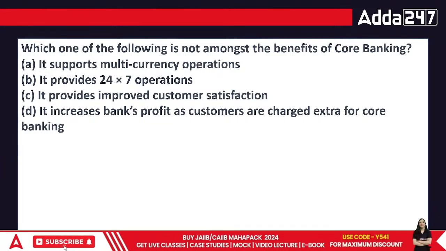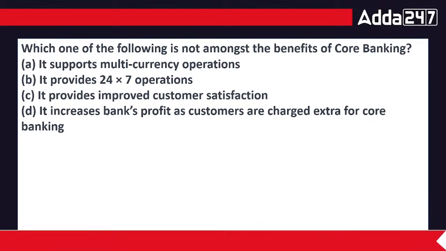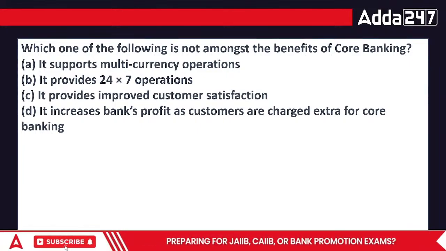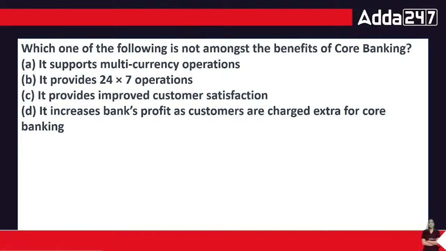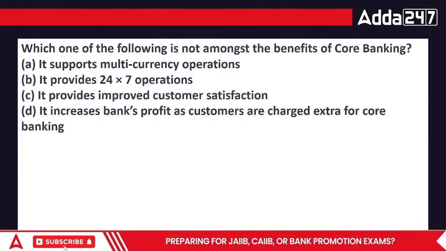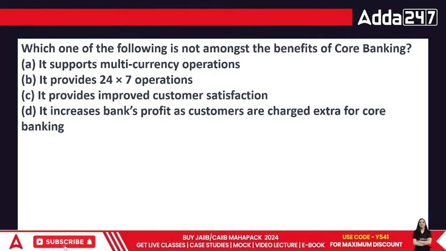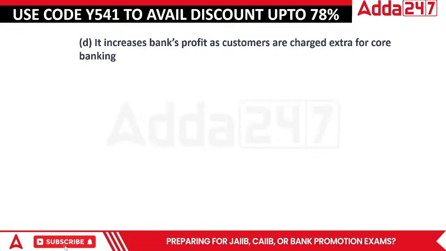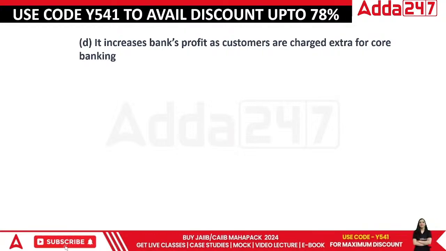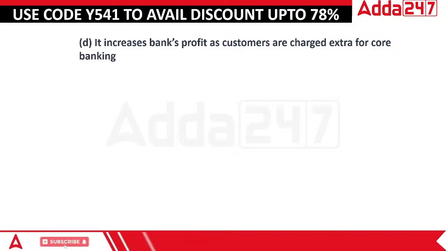So it supports multi-currency operations, or it provides 24 into 7 operations, or it provides improved customer satisfaction, or it increases the bank's profits as customers are charged extra for core banking. You can't charge extra for core banking. It is making your work easier. So in this case, the correct answer is that it increases profit by charging customers, which is just not correct. It helps them get things without any problem.